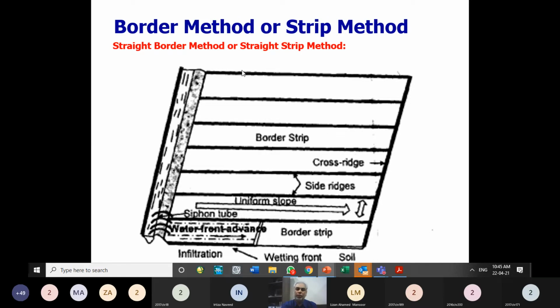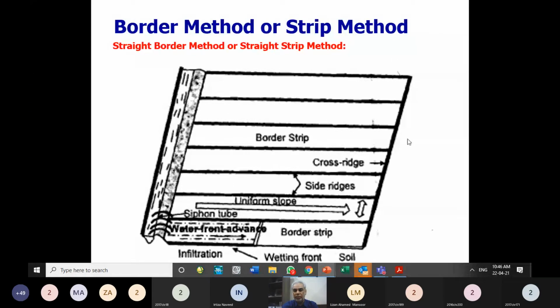For example, I repeat it, if you have a high slope in transverse direction, then divide it into strips so that one strip should have more or less leveled ground across the strip. It can have a slope along the strip, but across the strip it should be leveled. So for that, strip method can help us better if we have considerable slope in the transverse direction.